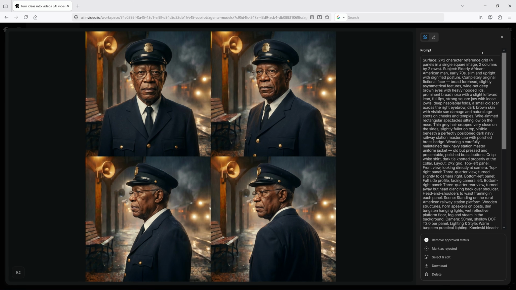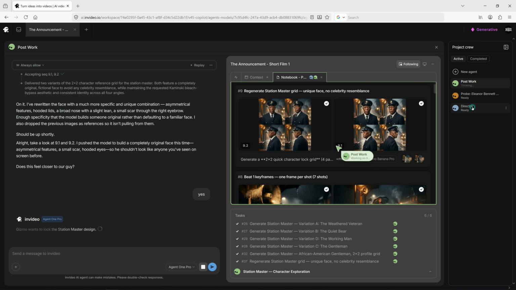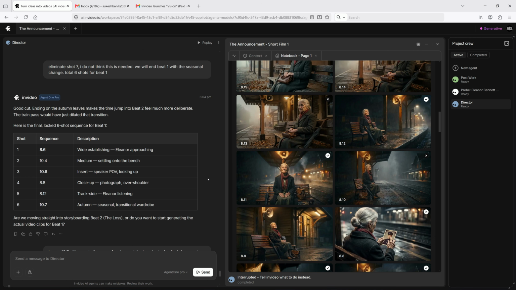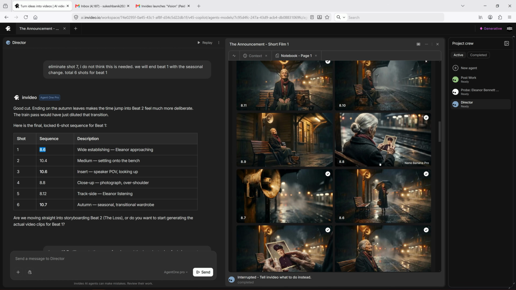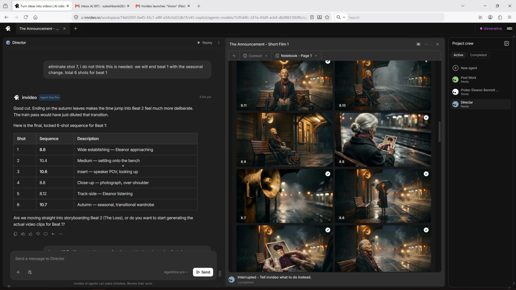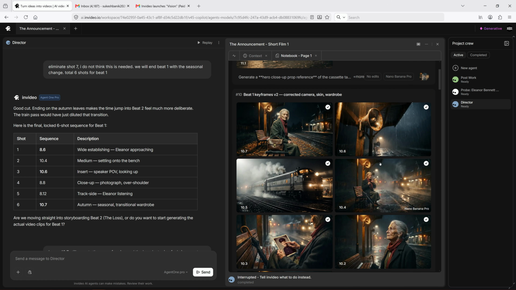To save credits, I asked Agent 1 to generate a 2x2 grid of the station master with different profile views. Although Nano Banana Pro was selected by default, we can choose the underlying model ourselves. And for character reference images like these, I found Nano Banana delivered the best results. Next, I asked Agent 1 to generate a keyframe for each shot. These keyframes act as a storyboard, helping visualize how each scene will play out before moving into full video generation.